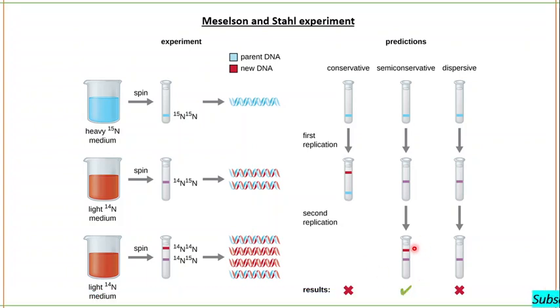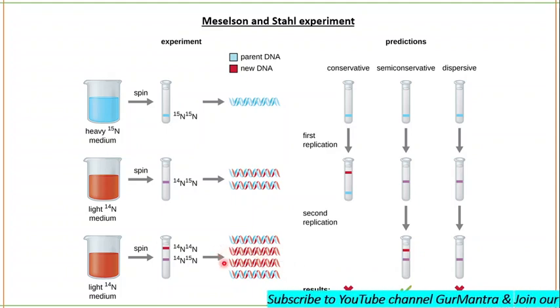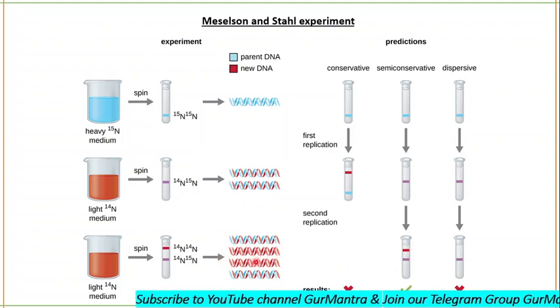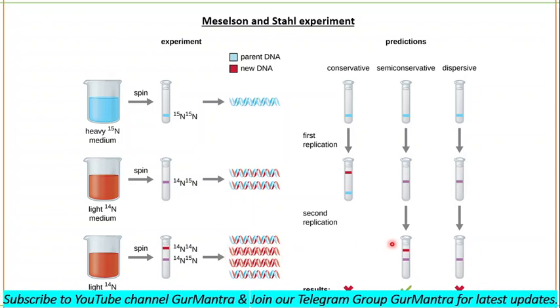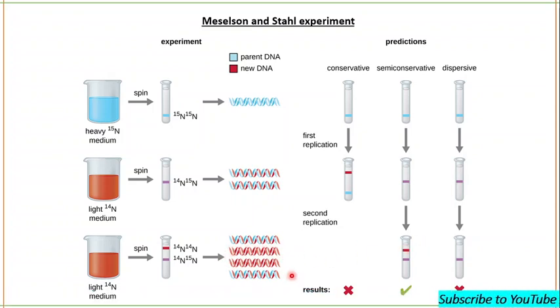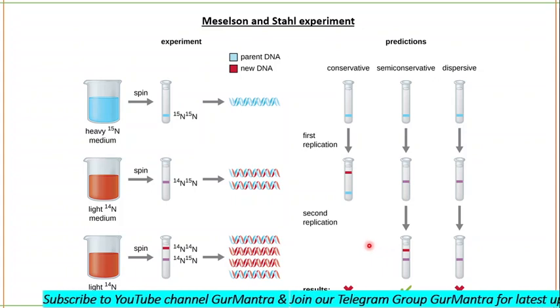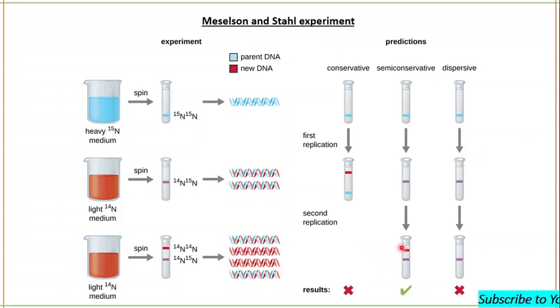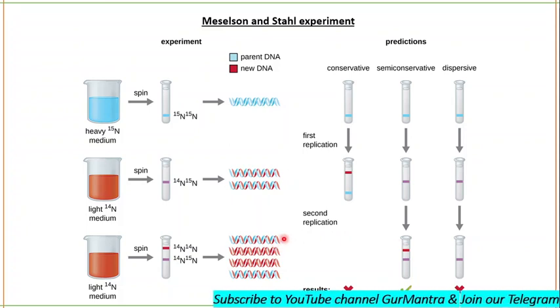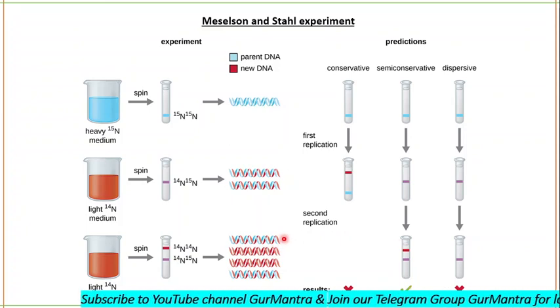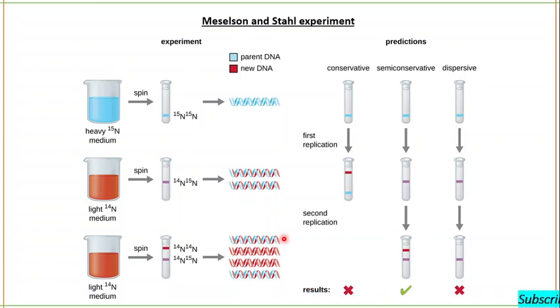Why can we see these bands here? Because these two DNAs are light DNAs, so we get a light band, and these two DNAs are intermediate, so we get an intermediate band. 50% of the DNA is intermediate and 50% is light DNA. You can allow this DNA to replicate in this N14 medium for as many generations as you want, but you will always get a heteroduplex of only 2.